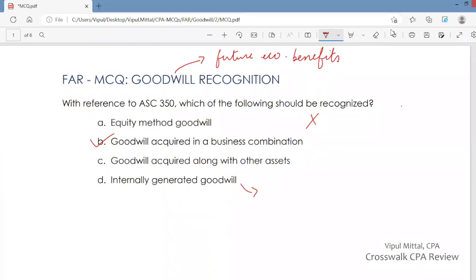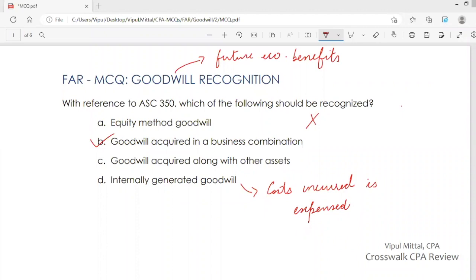So you recognize goodwill only in a business combination. You do not recognize goodwill if it is internally generated or acquired other than in a business combination.